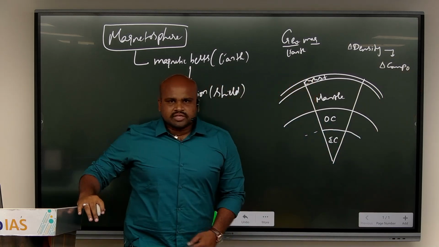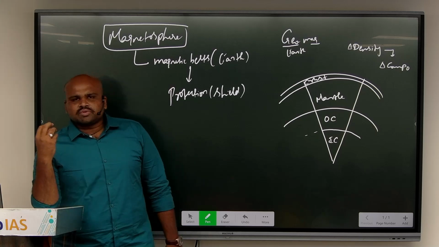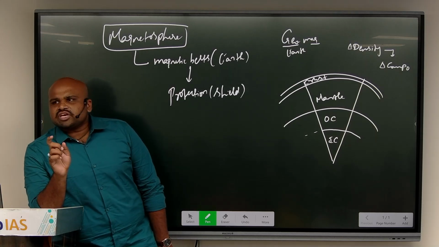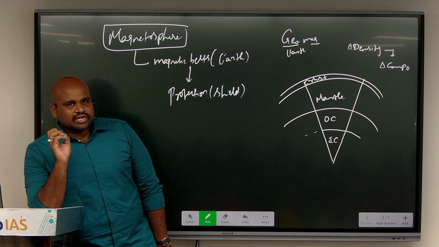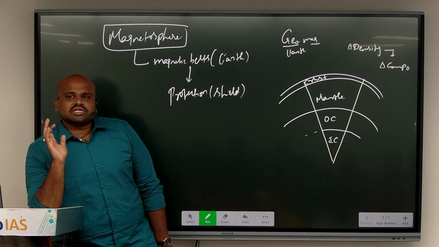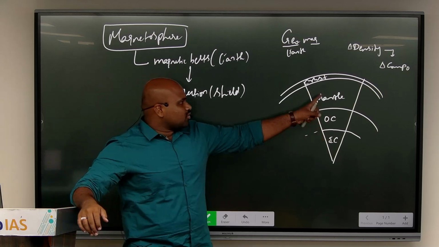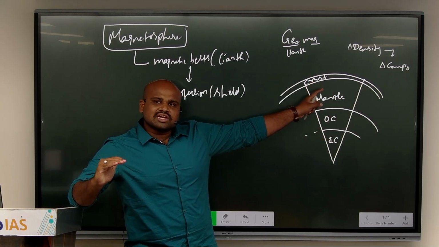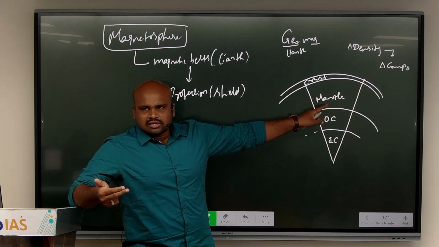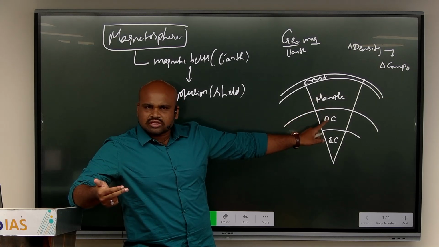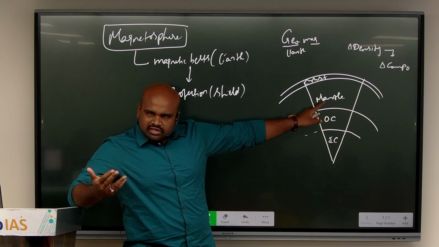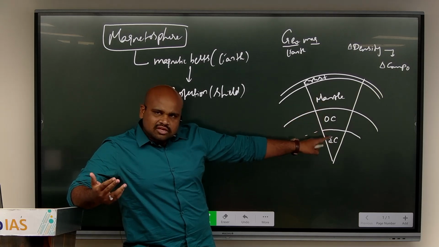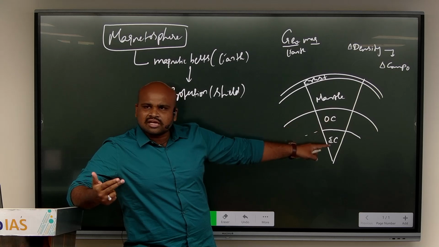That means if I see that there is some variation with respect to composition, I will automatically realize that there is a variation in density. So that is one small clarification that you need to understand. This means that when I look at the crust, it is on the topmost, so definitely it has less density than the mantle. The mantle is less dense than the core. As it is above the core, it will definitely have less density than the core. And in the core also, the outer core is less dense than the inner core.